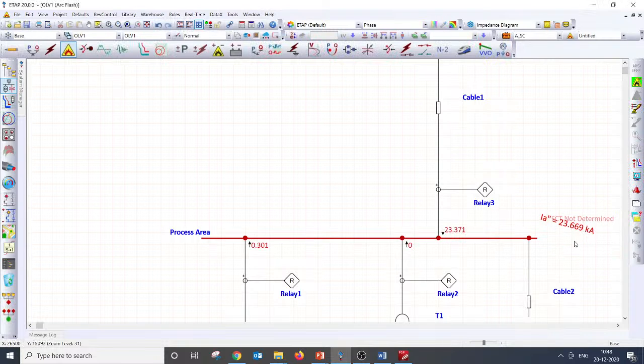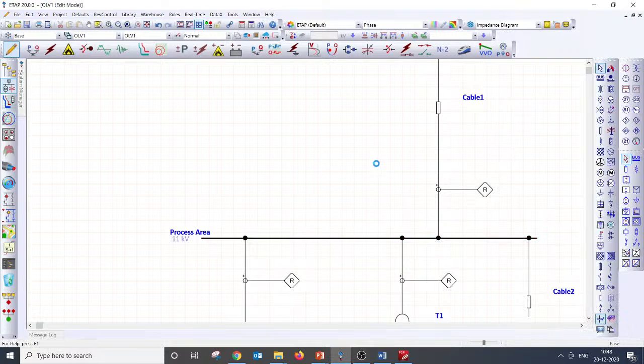Yes, this is the error you are getting: FCT not determined. This happens simply because the fault is not really clear. Why is the fault not clear? Because the relay is not isolating the fault. For that, what do I need to do?